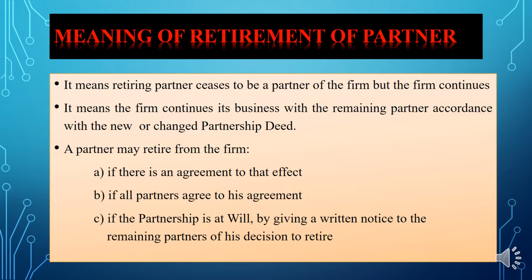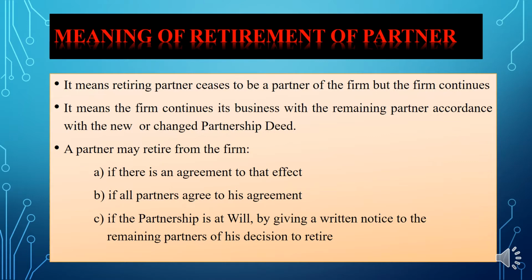It doesn't mean like that. The firm continues its business with the remaining partners. If a partner retires, then the remaining partners may introduce a new partnership deed, or the partnership deed may be changed.